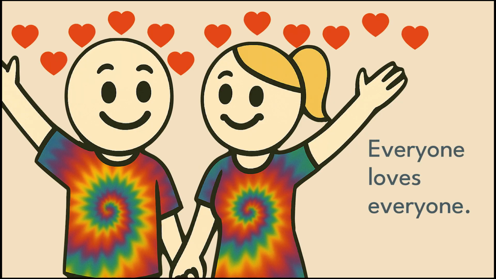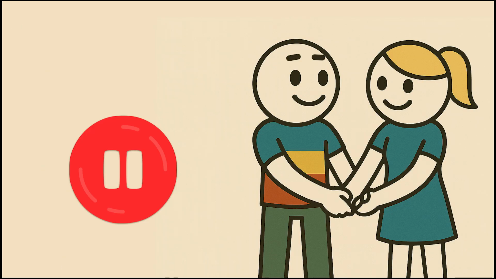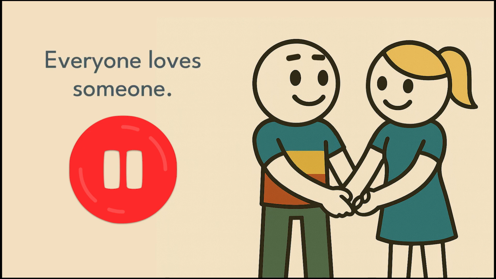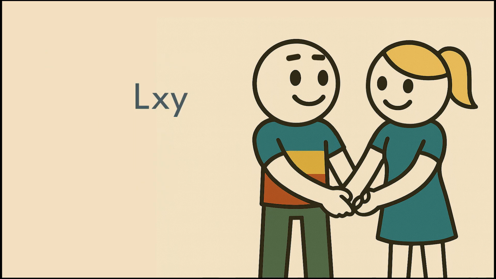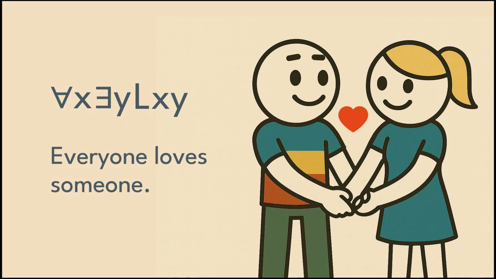Serious 1960s energy. This time you try. Pause the video and translate, everyone loves someone. Got it? Start with x loves y. x is doing the loving, and who is x? Everyone. So make sure x gets a universal quantifier. y is getting the love, but who's y? Someone. So that requires the existential. End result? For all x, x loves some y. Everyone loves someone.